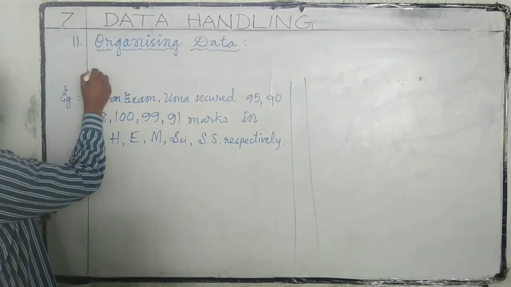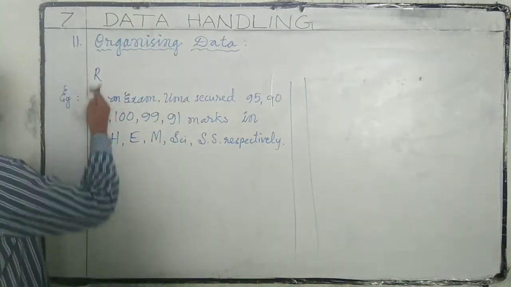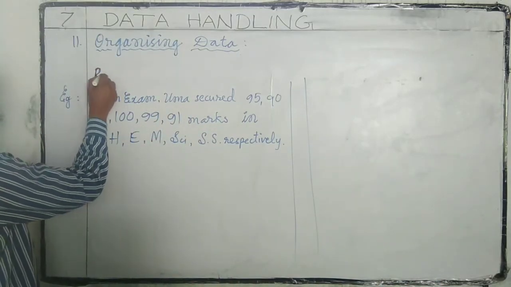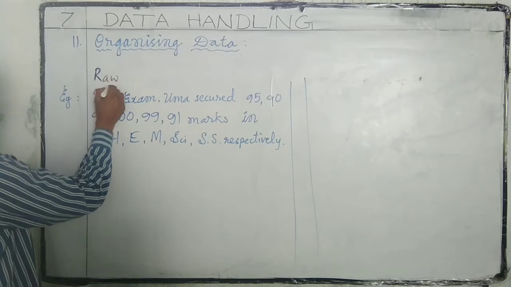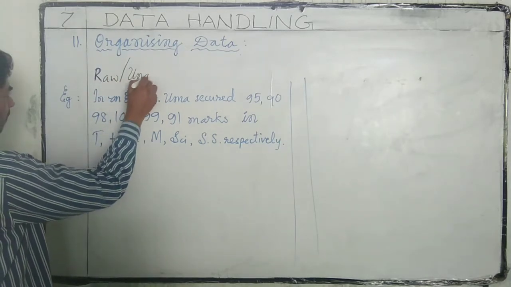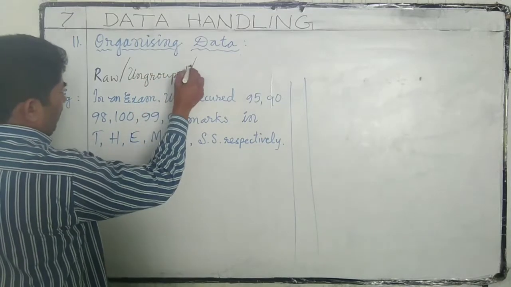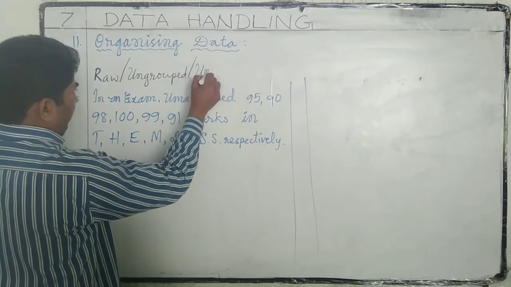This is raw data, or ungrouped data, or unorganized data.